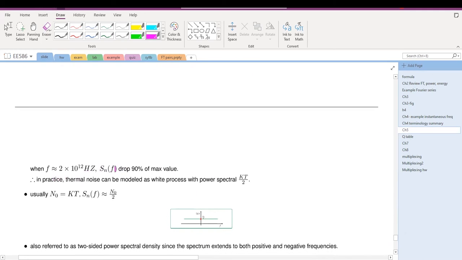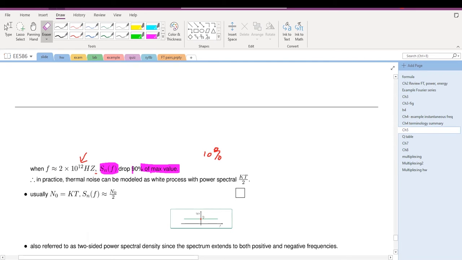For example, at a frequency of 10 to the power 12 hertz, which is a very high frequency, the power spectral density drops to only 90% of the maximum value, which means only a 10% drop, which is minimal considering this wide range of frequency. So therefore, in practical systems, thermal noise is modeled as a white process.